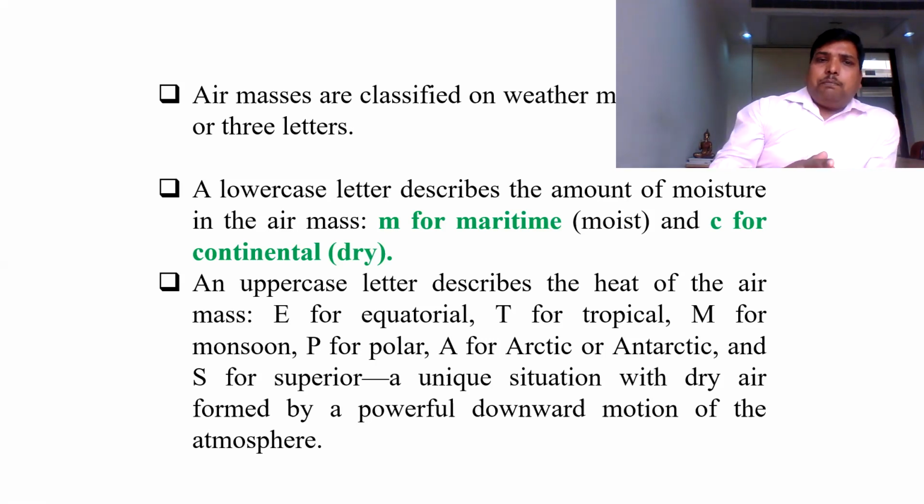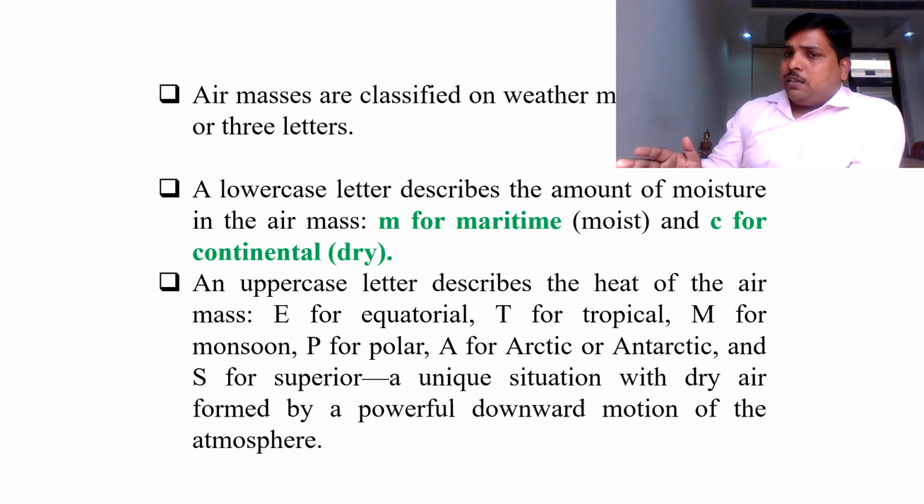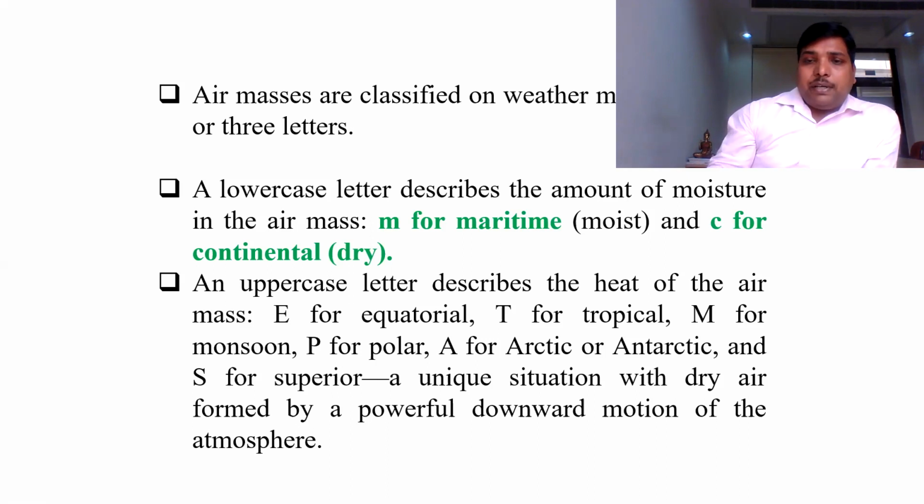So if you see the basic uppercase letters, E stands for equatorial air mass, T stands for tropical air mass, M stands for monsoon. Monsoon is basically a tropical air mass, the air mass getting developed during the period of monsoon. So we represent the air mass during the monsoon period with the capital letter M, and P stands for polar. So this is the nomenclature.